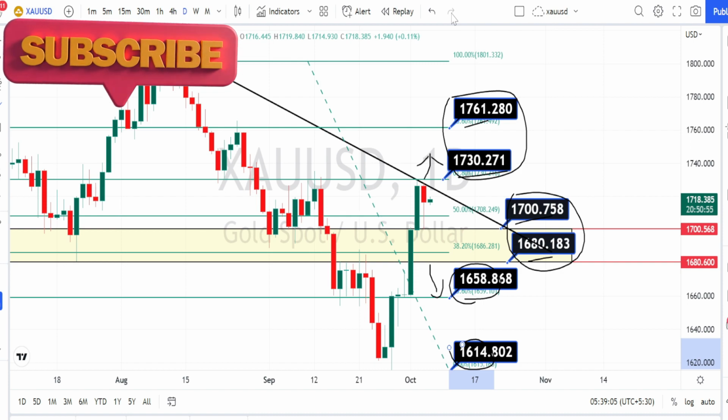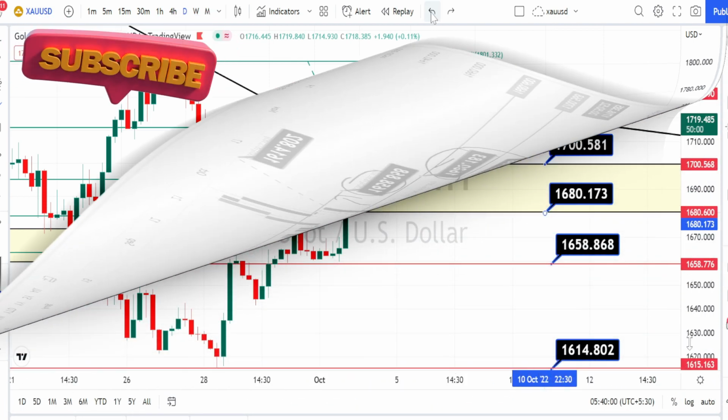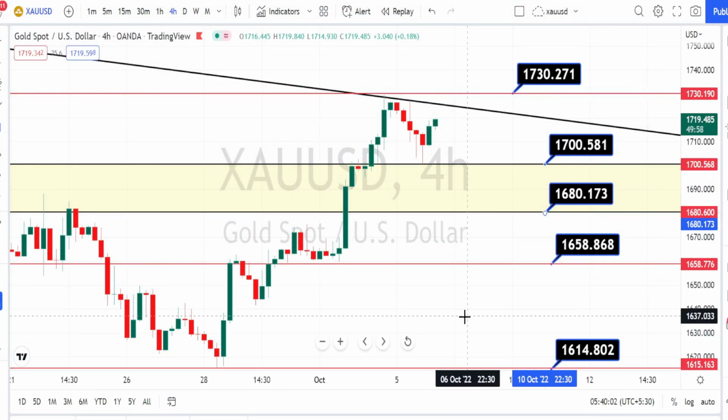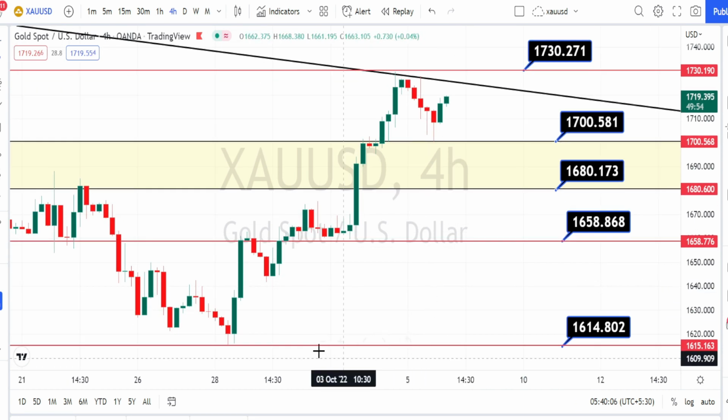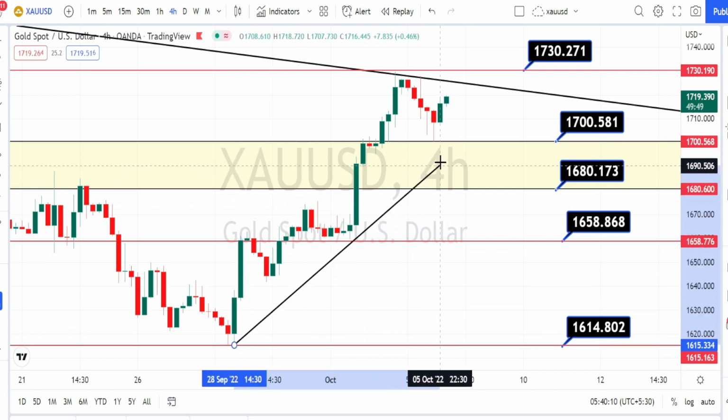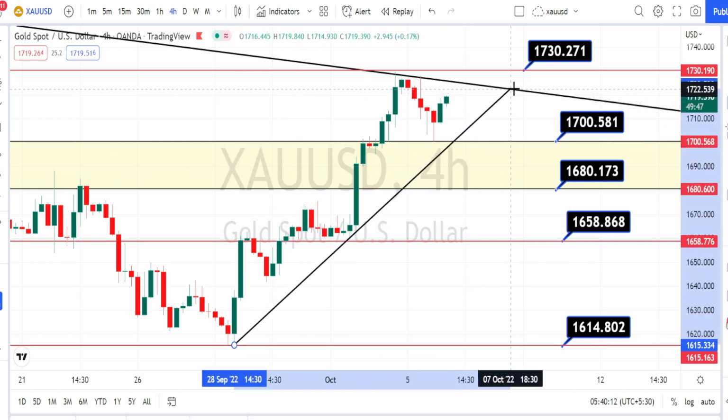Let us do the analysis in 4 hours time frame. I'm in 4 hours time frame now. As usual, I'm going to draw a support line or a trend line to understand the current trend of the price action from the level where it made its bullish side trend reversal.